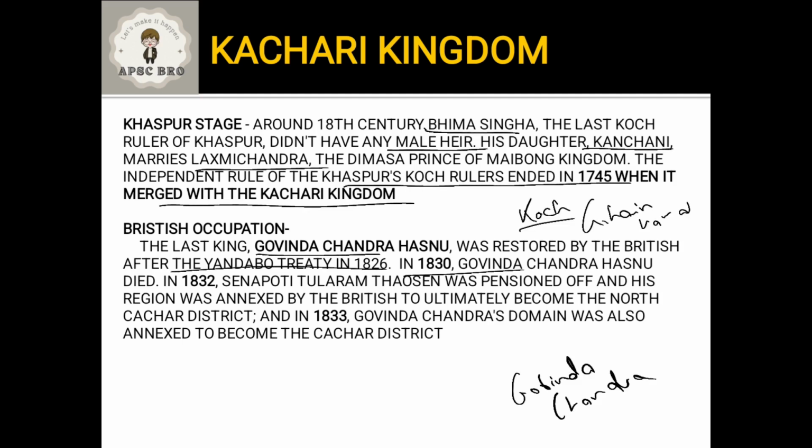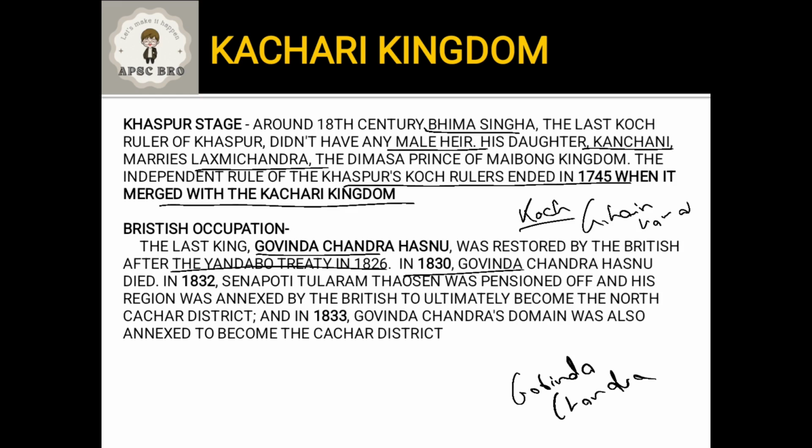At the same time, there was a Senapati known as Tularam Senapati. Tularam Senapati was trying to gain prominence as an independent ruler in the Dima Hasao district. He was also creating problems for the British rule there. Initially he was given some land to rule over, and finally he was given zamindari power over some land by the British.